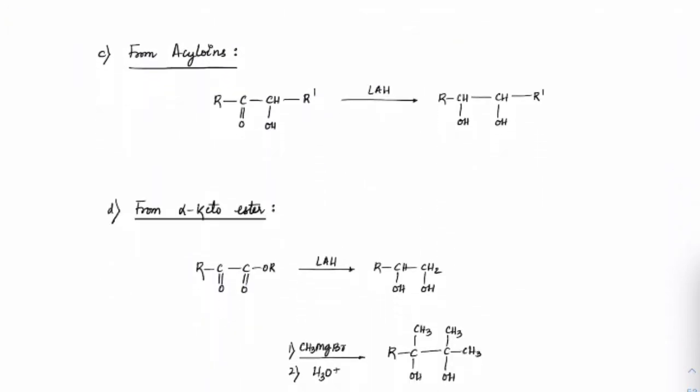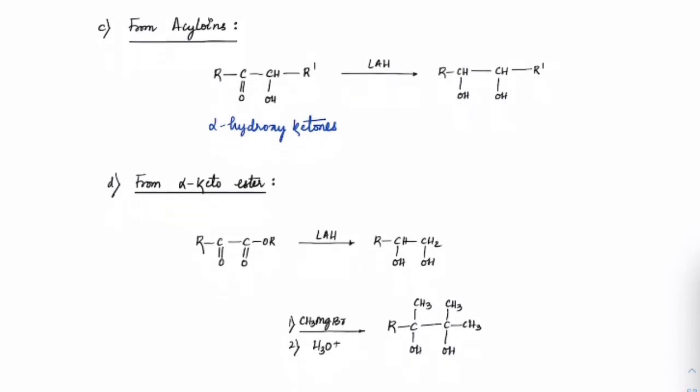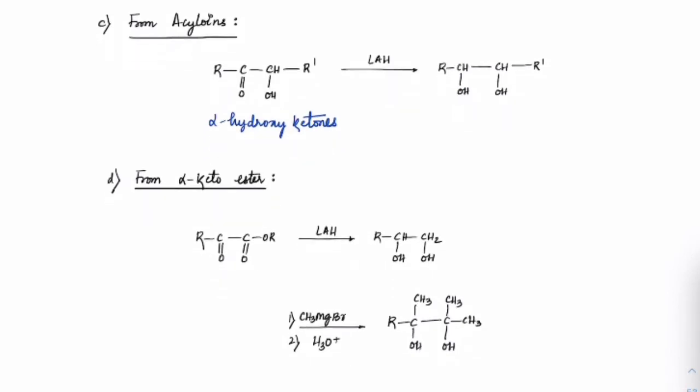Next, acyloins. If you have an alpha hydroxy ketone, that is called an acyloin. Okay, got it? Alpha hydroxy ketones, right? So if you treat an alpha hydroxy ketone with lithium aluminum hydride, we know that this C double bond O will get reduced to OH. That is also a preparation for diols.